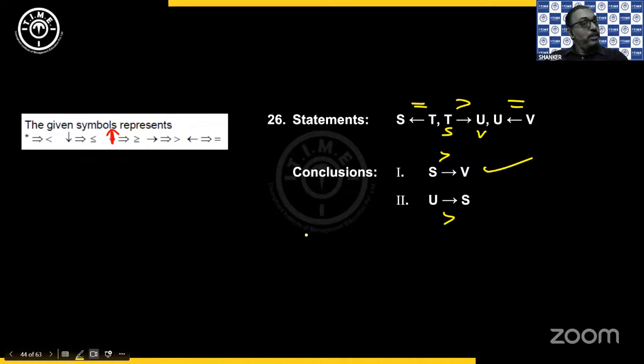So equal to is simply to replace. So replace T with S and replace U with V. So I'll definitely get S is greater than V. So 1 follows. Then second, U greater than S. Okay. So we have, again, by replacing T with S, I'm getting S greater than U. So when I reverse it, U less than S. But I don't have less than here. I have greater than. Correct? So it is choice 1.